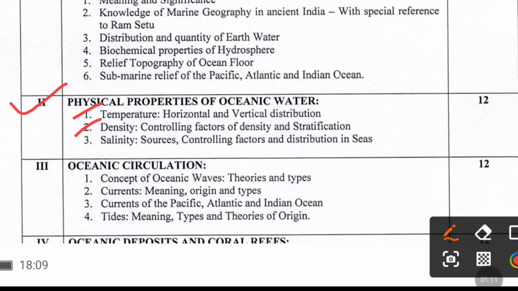The second unit contains physical properties of oceanic water, temperature, horizontal and vertical distribution, density, controlling factors of density and stratification, salinity, sources, controlling factors and distribution in seas.